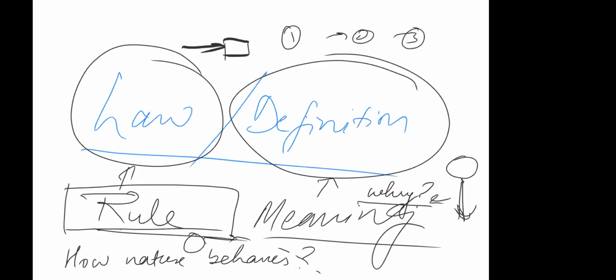You are trying to explain it using law, and law is giving you a set of rules, right? First reason is this, second reason is this, third reason is this, and so on. Understood this thing? So laws are basically the statements or rules which are trying to explain how or why nature behaves in a certain way, right? Understood this thing?